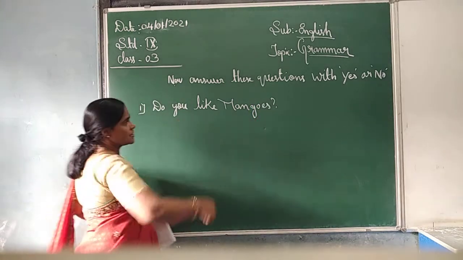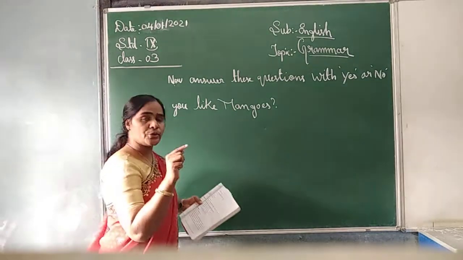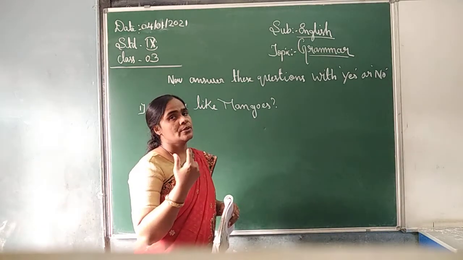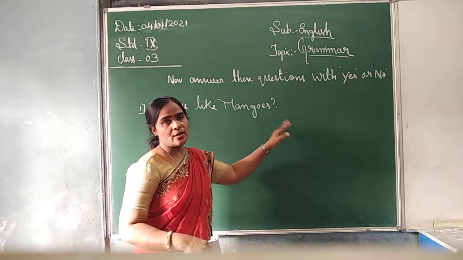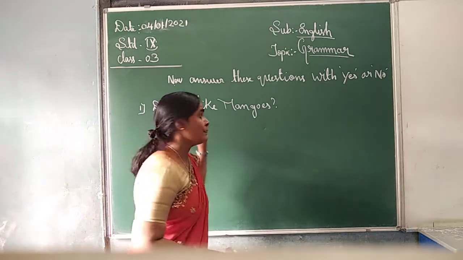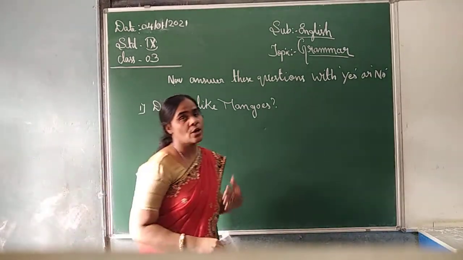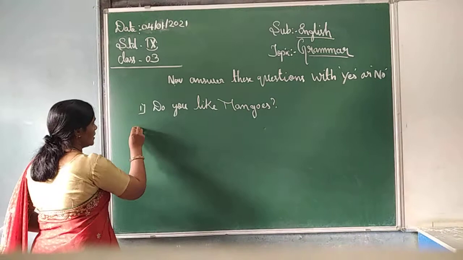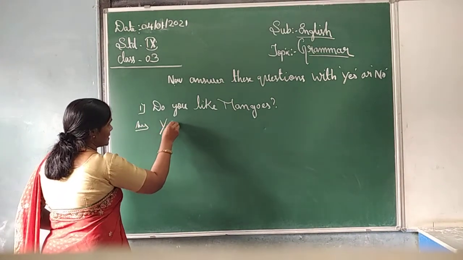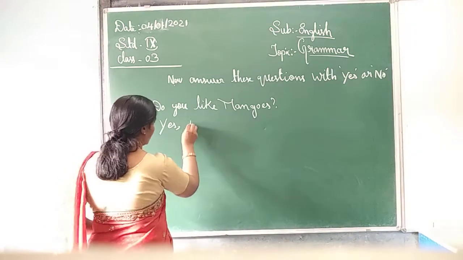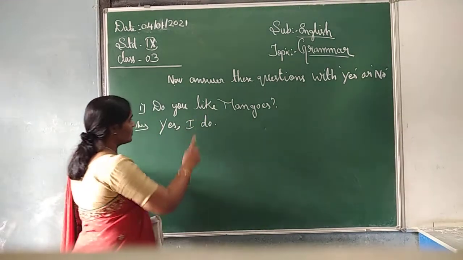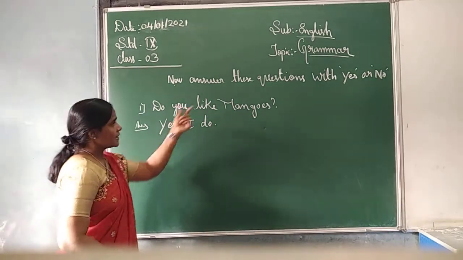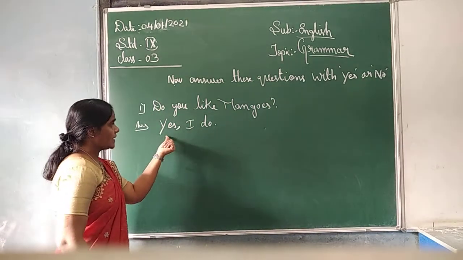Here we are asking the question to a single person. Do you like mangoes? I already told you that a positive statement goes to a negative answer, or a negative statement goes to a positive answer. So if you like mangoes, how are you going to write the answer? Yes, I do. The simple answer: yes, put a comma here, I do. Full stop. Simple. That is a yes or no type question. So you have to write first, yes, I do.